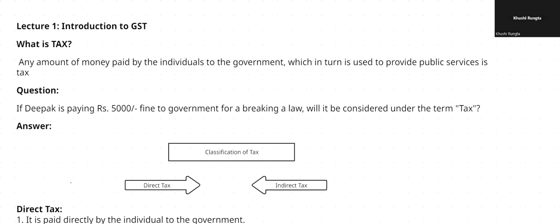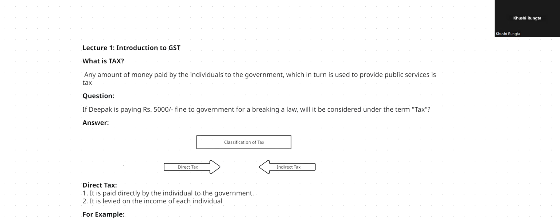So, to begin with, let us know what exactly the word tax stands for, because GST is basically a form of tax, right? So it is very important to understand what tax means. To put it in simple words, tax means any amount of money paid by an individual to the government. Okay. Now, do you all agree that if I pay any amount of money as an individual to the government, it is a tax?